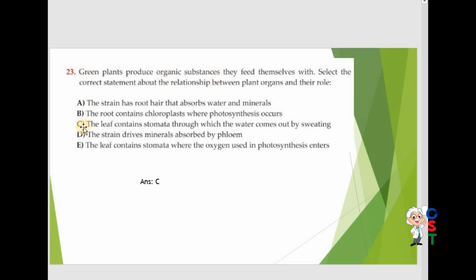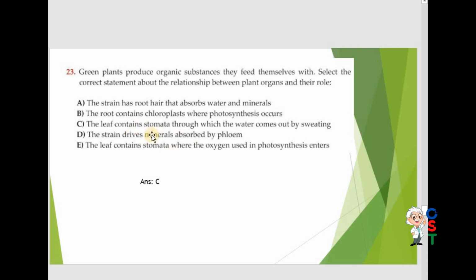In this case leaves are concerned. The root, obviously it is incorrect. The leaf contains stomata through which the water comes out by transpiration. So I am saying again and again, when you see the leaf, this is correct. Again, read the strain drives mineral absorbed by the phloem. No, phloem is the tissue that